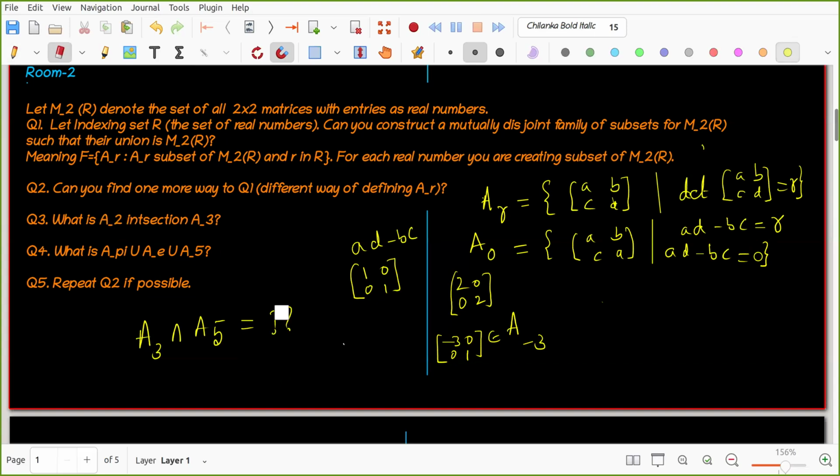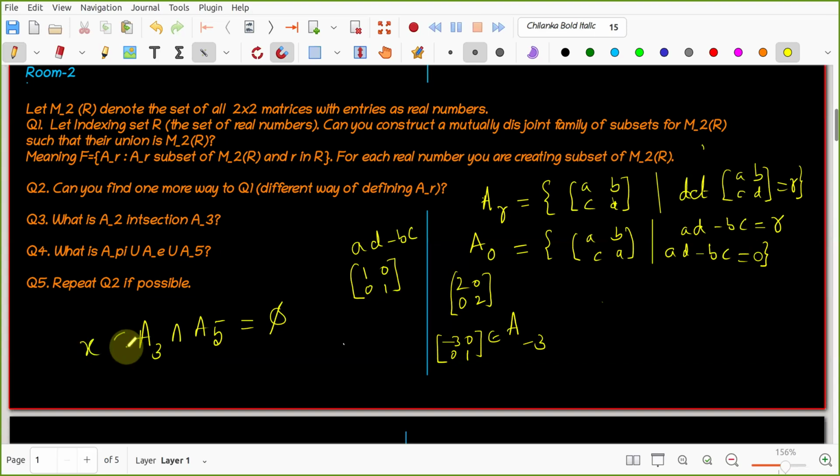It is empty. Why is it the empty set? Because in A3 we are listing the matrices which have determinant 3, and in A5 we are listing matrices which have determinant 5. A matrix can't have two determinants. Correct.